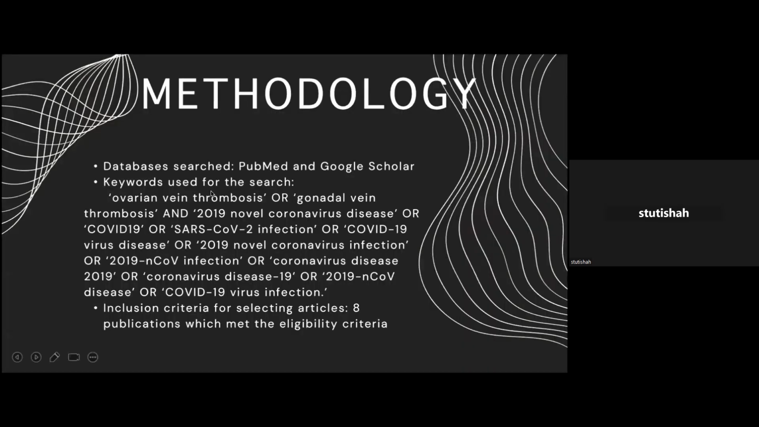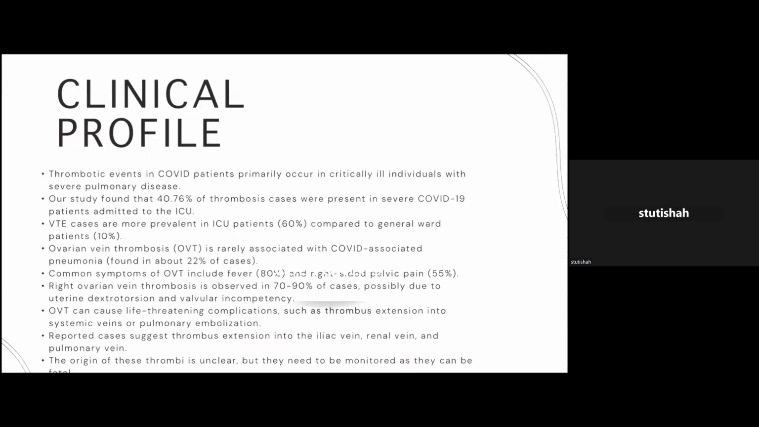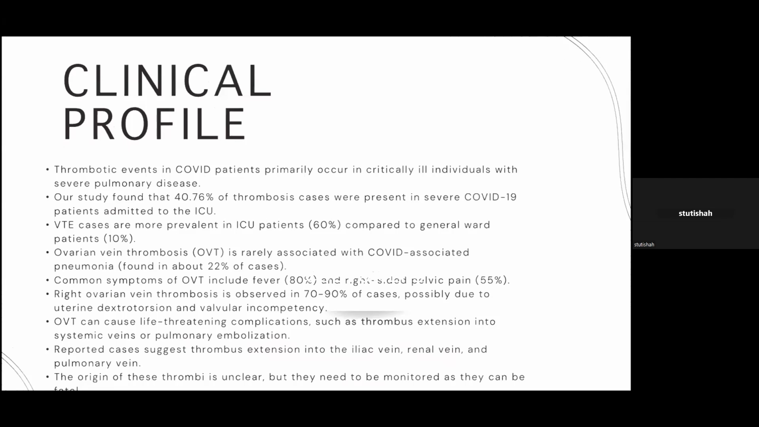The methodology for my study included an extensive search on PubMed, Google Scholar, and Medline with the following keywords, and ultimately 8 publications met the criteria for my research. The clinical profile of patients was that COVID thrombotic events were most commonly seen in critically ill individuals with severe pulmonary disease. Around 40% of COVID-19 patients are admitted to the ICU, and VTE cases were more prevalent in the ICU patients compared to the general ward patients.